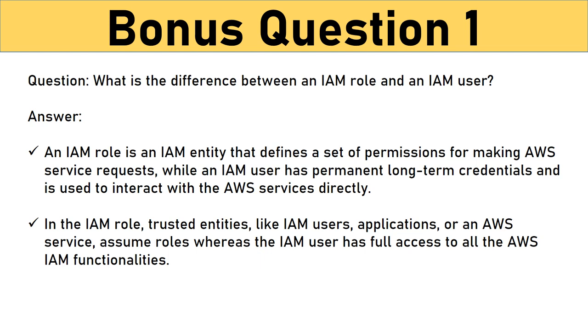Question: What is the difference between an IAM role and an IAM user? Answer: The two key differences between the IAM role and IAM user are: an IAM role is an IAM entity that defines a set of permissions for making AWS service requests, while an IAM user has permanent long-term credentials and is used to interact with the AWS services directly. In the IAM role, trusted entities, like IAM users, applications, or an AWS service, assume roles, whereas the IAM user has full access to all the AWS IAM functionalities.